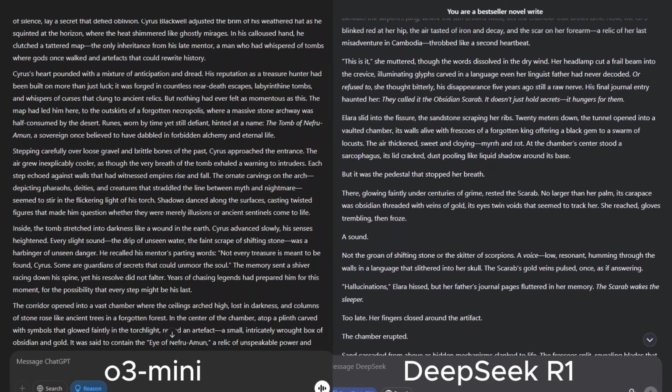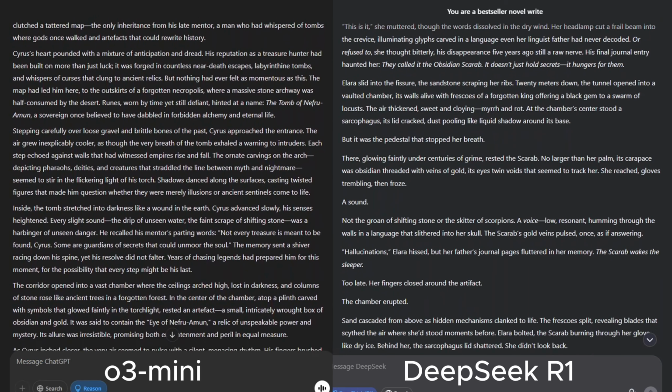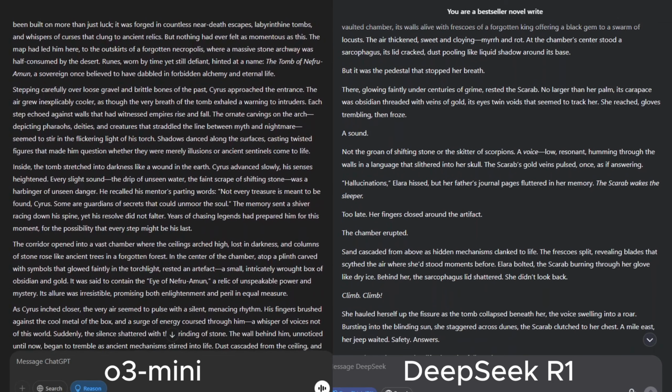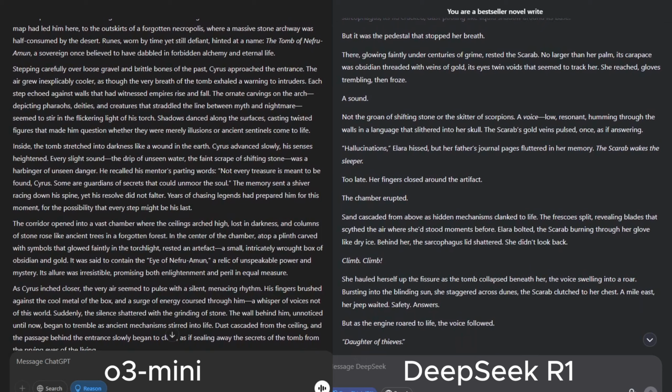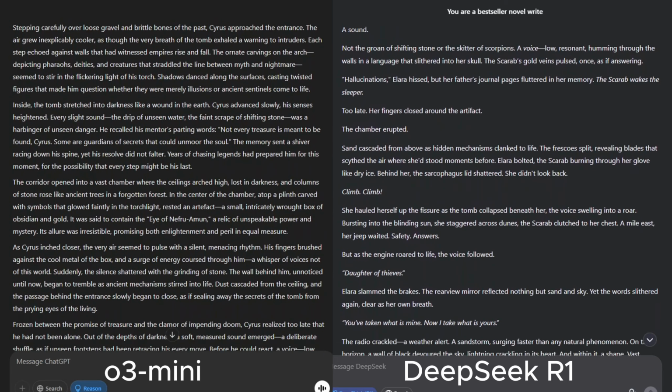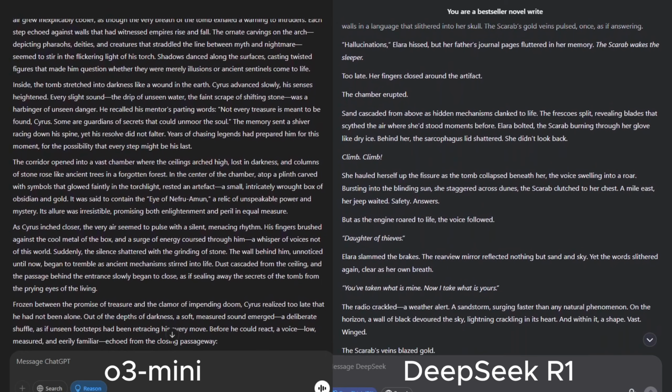So I just finished reading both of these stories, and I can say right off the bat that the story written by DeepSeek was a lot more intriguing than the one written by ChatGPT. Normally these large language models aren't very good at writing interesting stories, but I was pleasantly surprised by how good this was for a story written by AI.